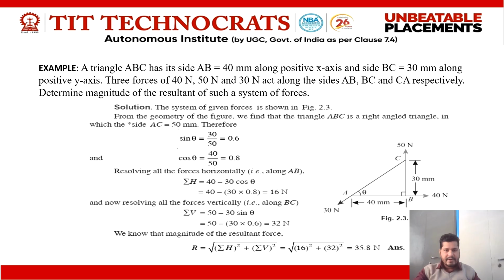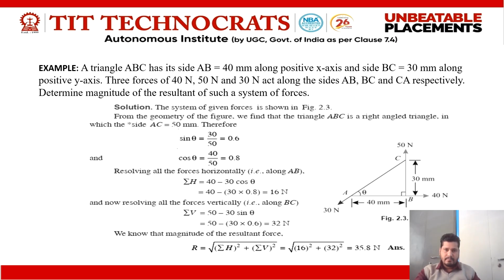After that, resolve all the forces vertically along BC. Along BC we have two forces. The first one is 50 Newton and the second one is 30 cos theta. The 30 cos theta comes from the inclined force when we resolve this inclined force into two mutually perpendicular directions.